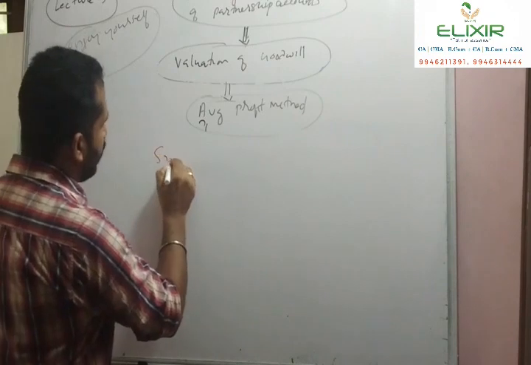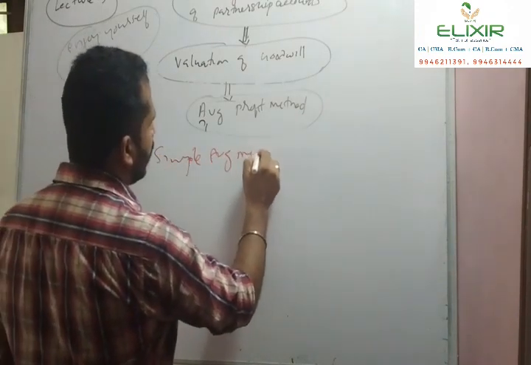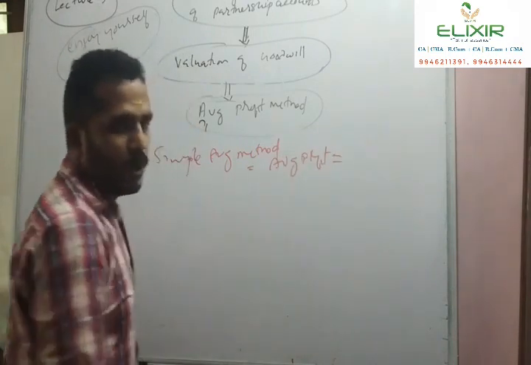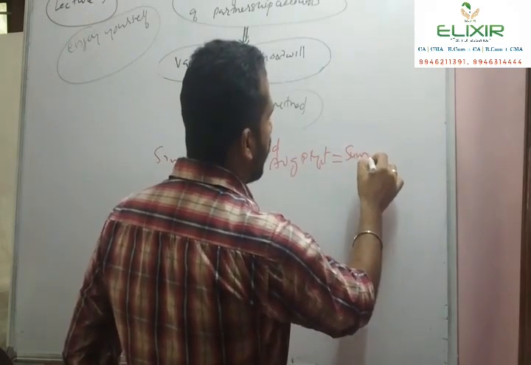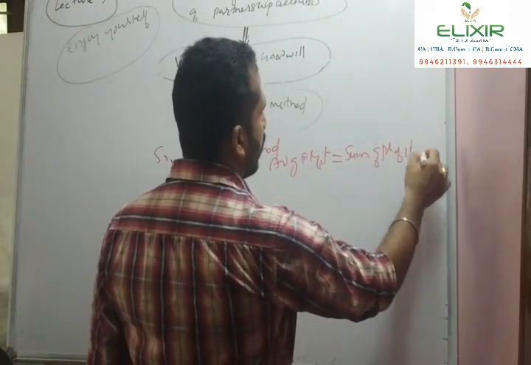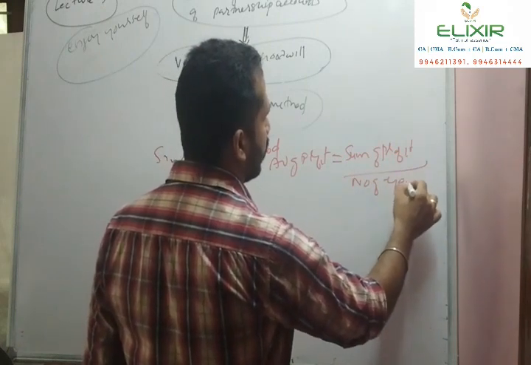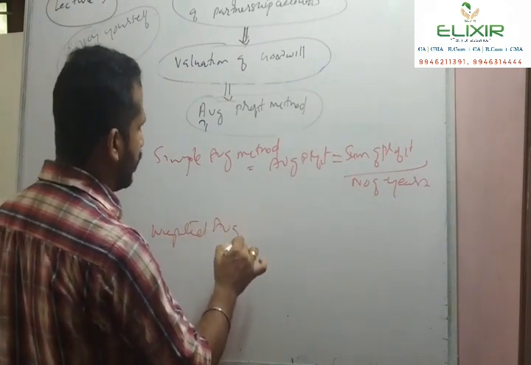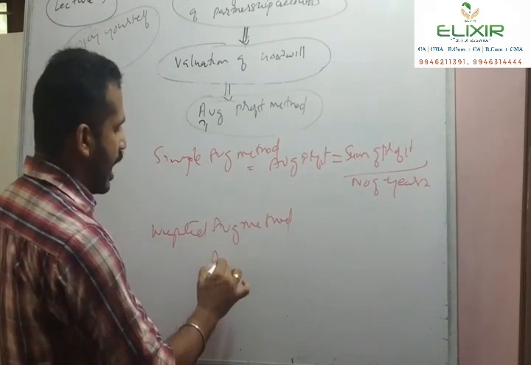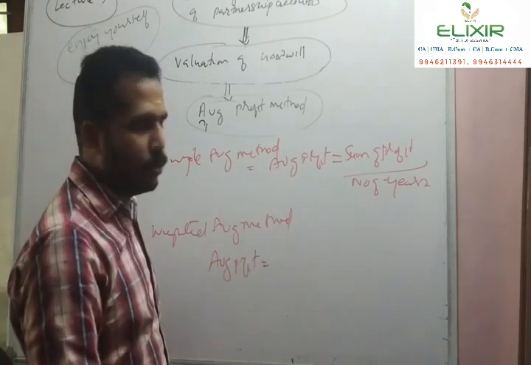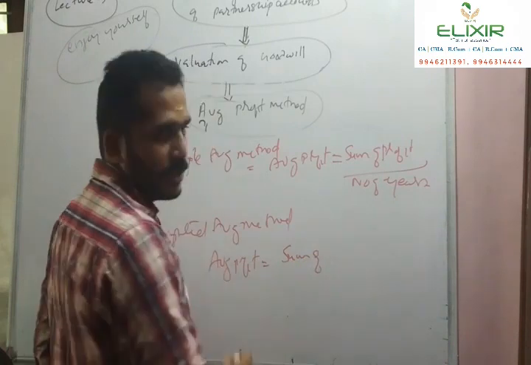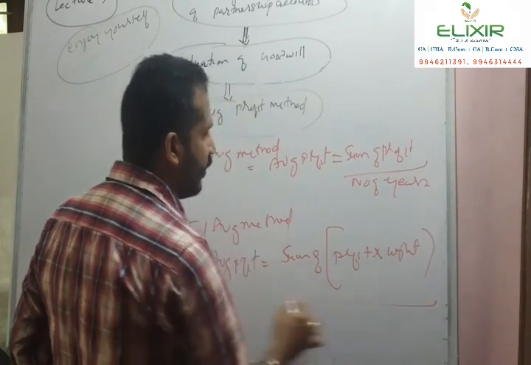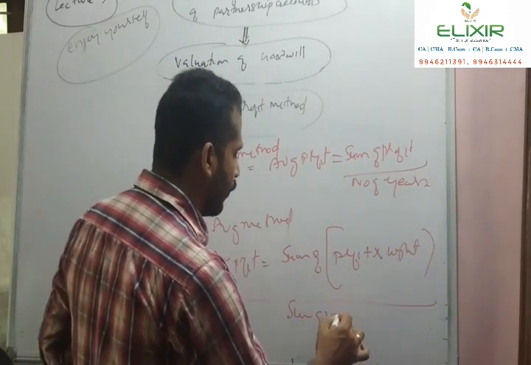Therefore, under the simple average method, average profit is equal to sum of profits divided by number of years, and under the weighted average method, average profit is equal to sum of profit into weight divided by sum of weights.